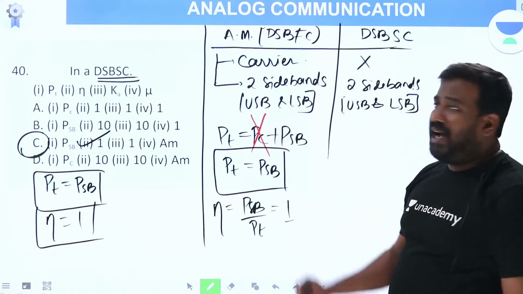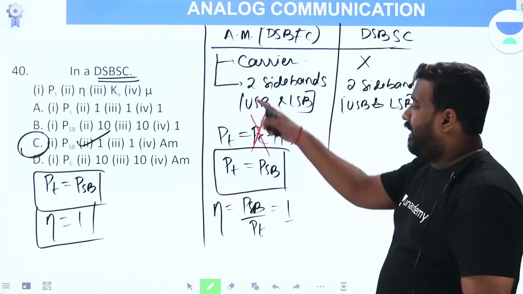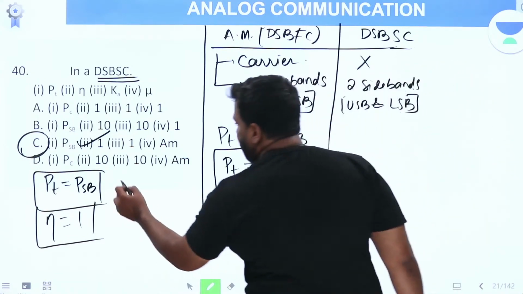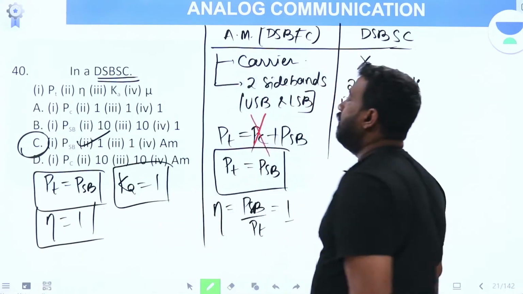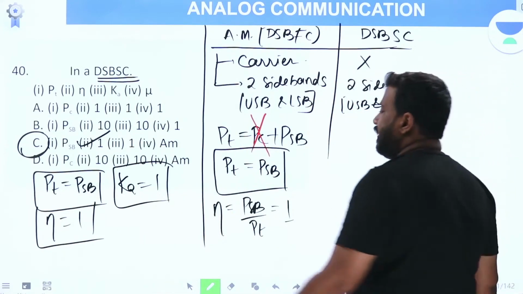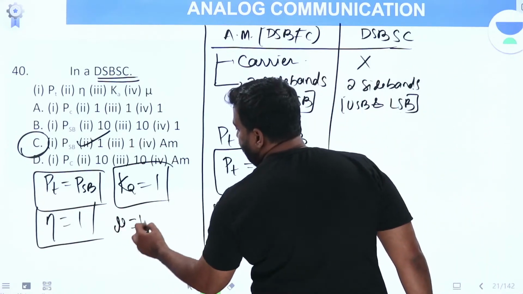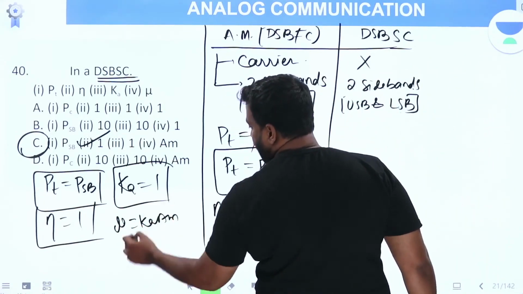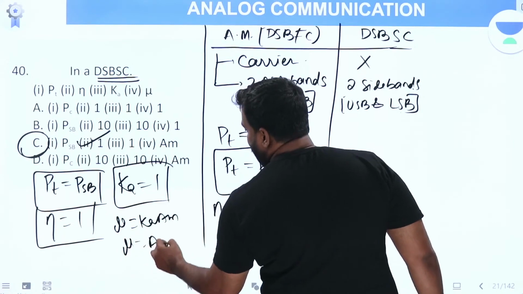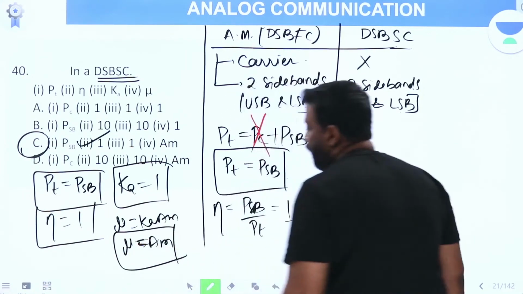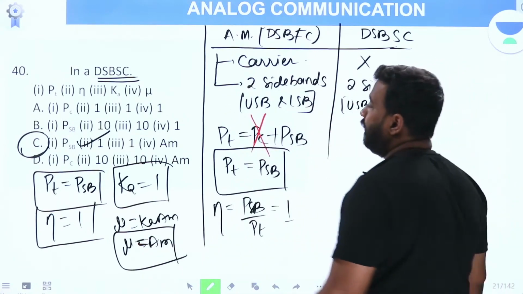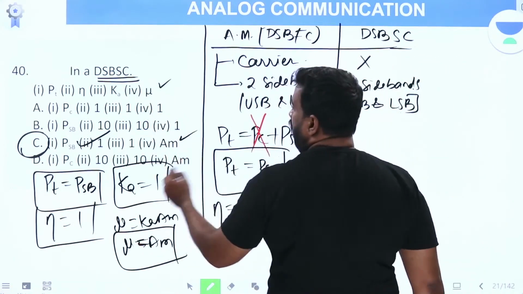Now, Ka, as I already told you, in DSB-SC, the amplitude sensitivity of the modulator, Ka, is 1. Mu, you know, is equal to Ka into Am. Ka is 1. Therefore, for DSB-SC, mu is equal to Am. Option C is the answer.